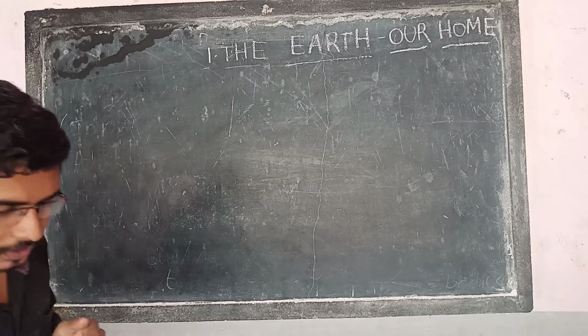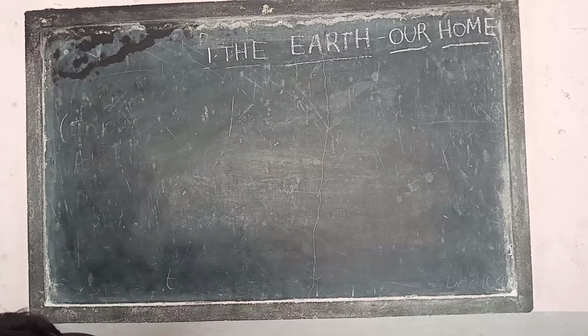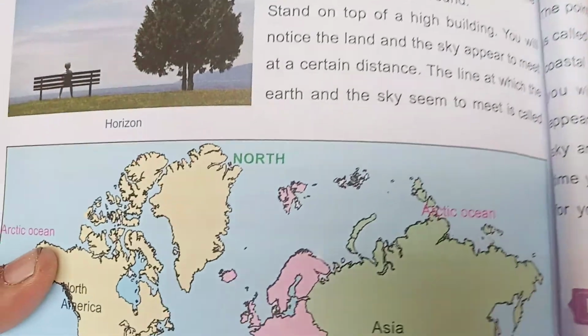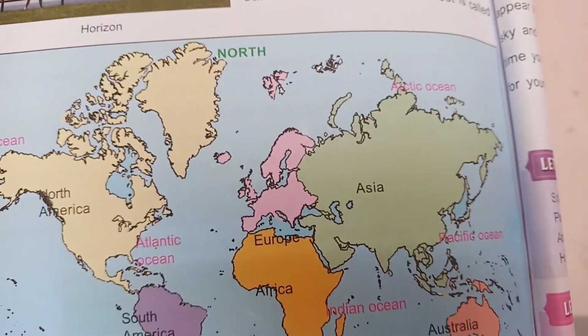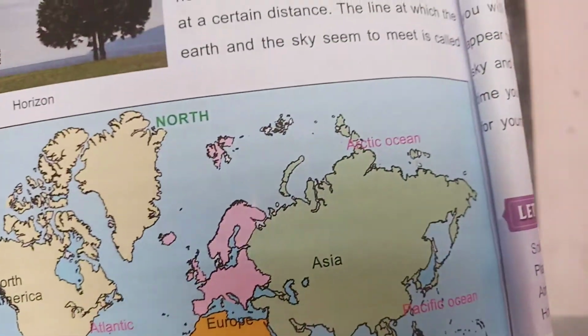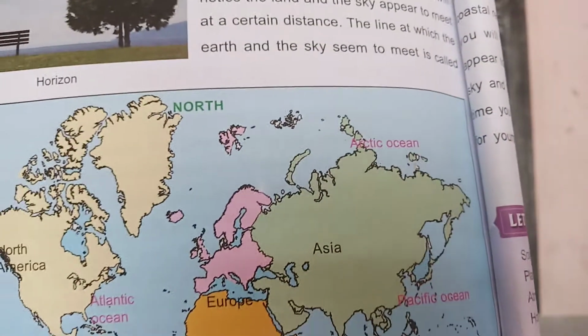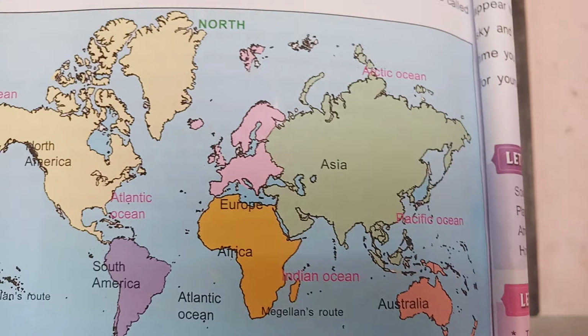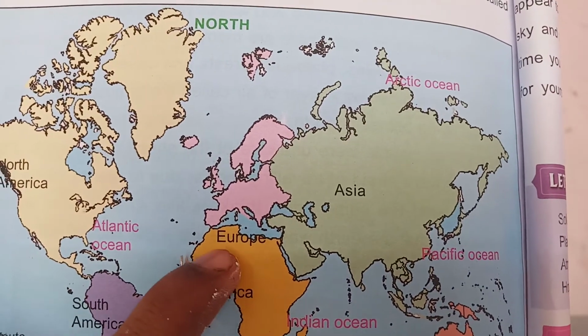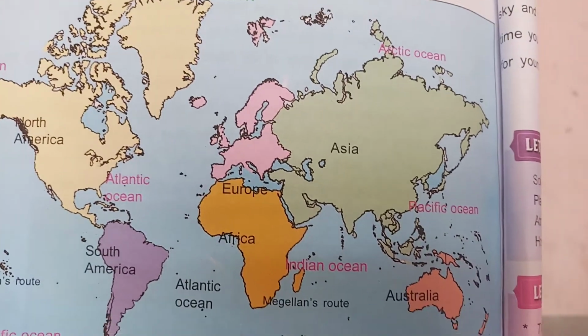So here you can see the world map. You know the world map, right? It's a flat map. Actually it is in a round shape, but here we are seeing it on paper, so that is the reason it is flat. Okay, so here from Spain is around here, clear?